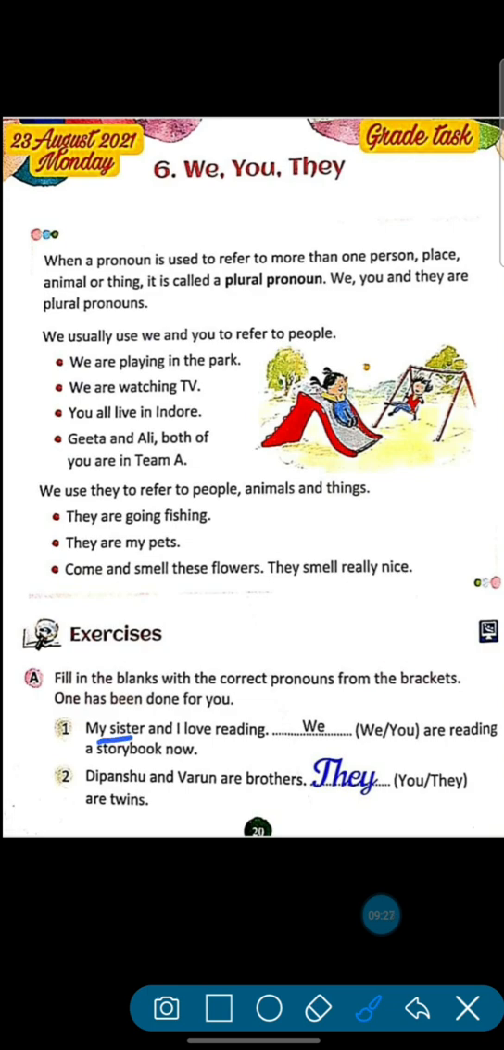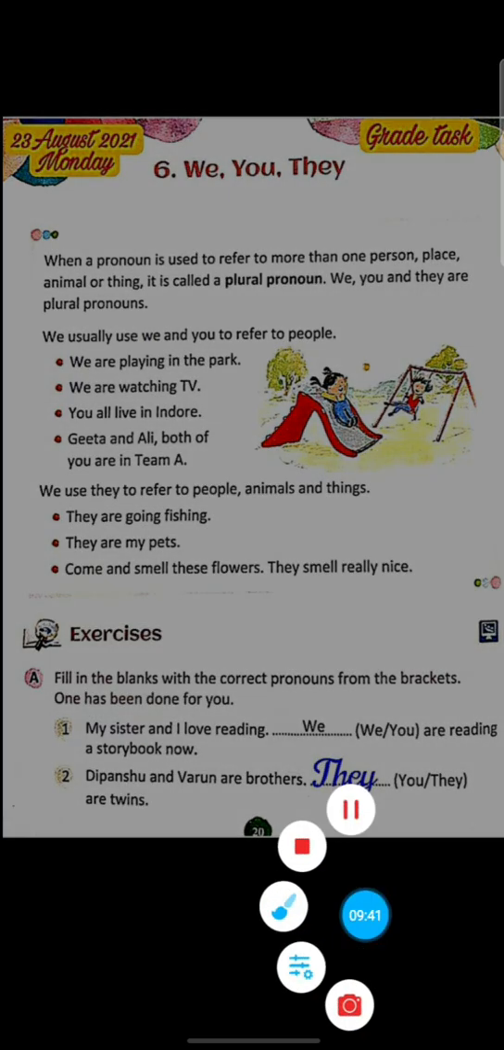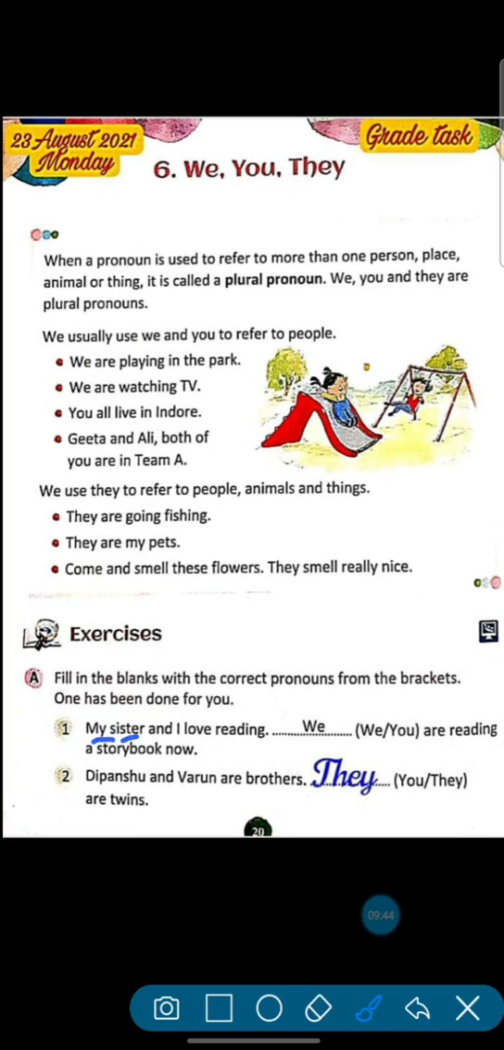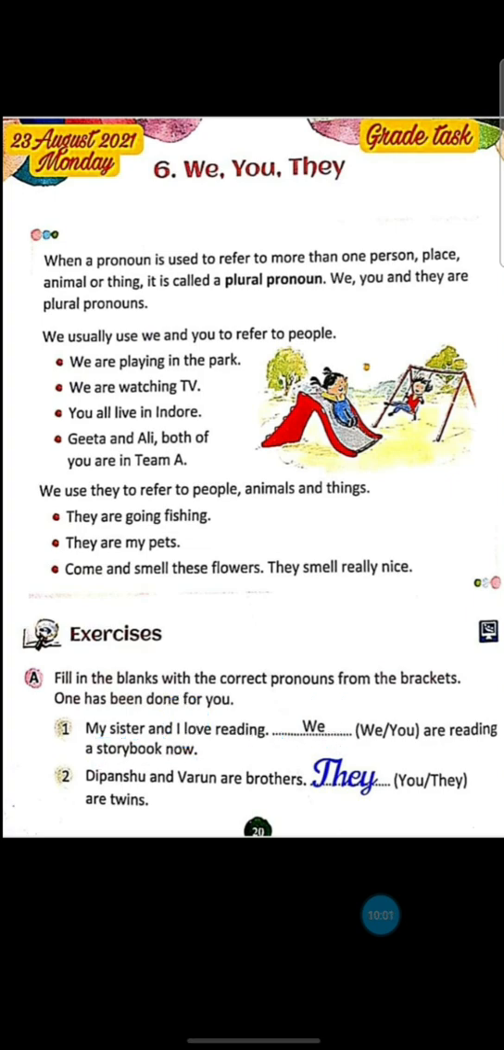My sister and I love reading. Okay, so we or you? We will use we because I is also there. We are reading a storybook now. Wait, my sister and I love reading. We use we here. Why? Because I is also included. We are reading a storybook now. Okay, now see the second.